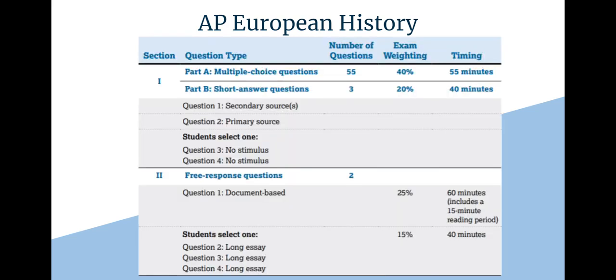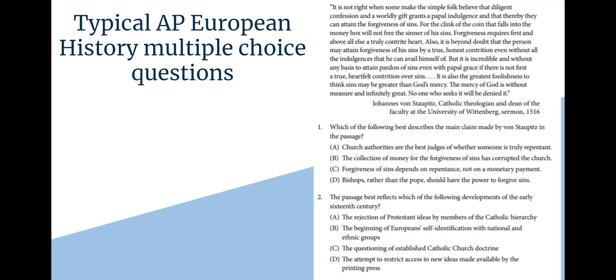If you've taken AP World or AP US History, you can see that the exam is very similar. You've got the same exam weighting, the same timing, and the same layout, with multiple choice coming first. You get 55 questions in 55 minutes. Then there are 3 short answer questions that you complete in 40 minutes, a break, and then you also get your document-based question and an LEQ. So it's the same layout as what you would see with AP World History and AP US History.